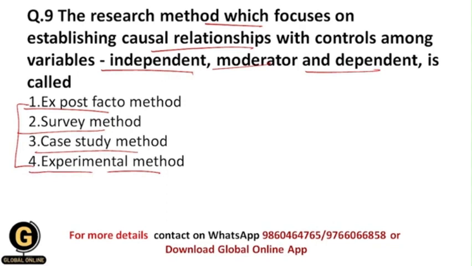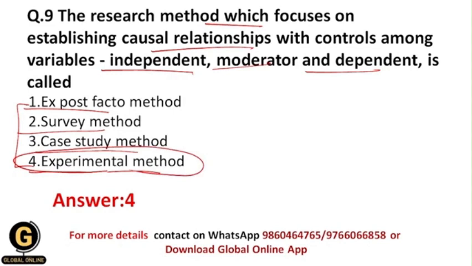Now by now all of you have understood that whenever I want to focus upon establishing causal relationships, and along with that if I want to control over the variables, then obviously I will follow the experimental method, because this is the only method in which I will have complete control over the variables.